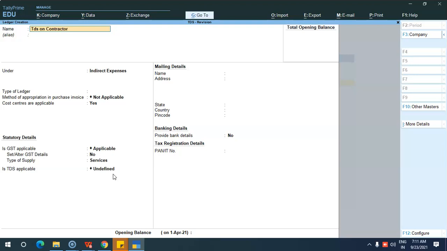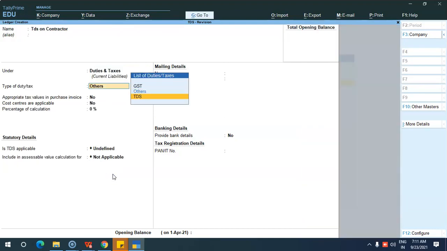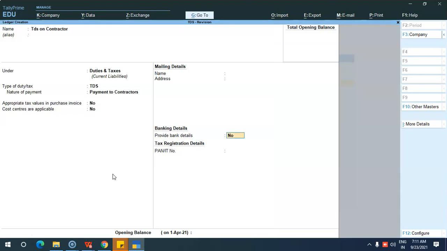After you deduct the TDS while making the payment, you will be making the payment to the government, right? So it is a tax liability for you. So it has to be created under duties and taxes. Select TDS, nature of payment. So here also you will be linking the nature of payment.